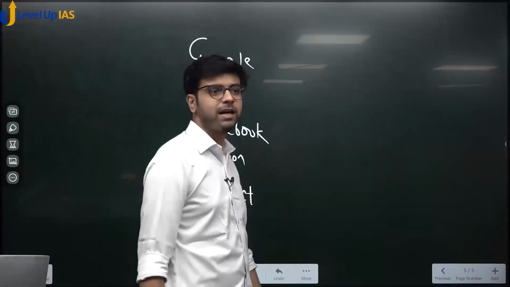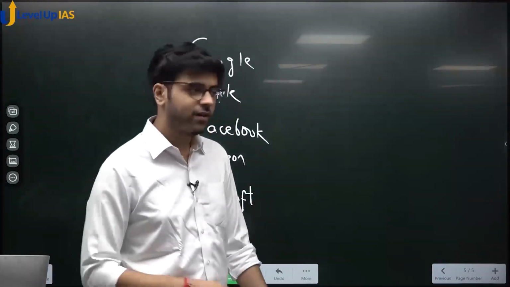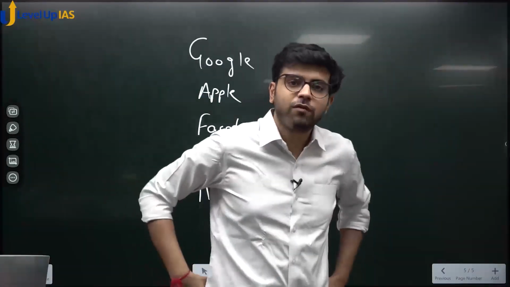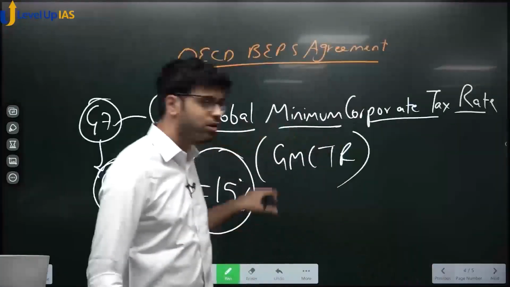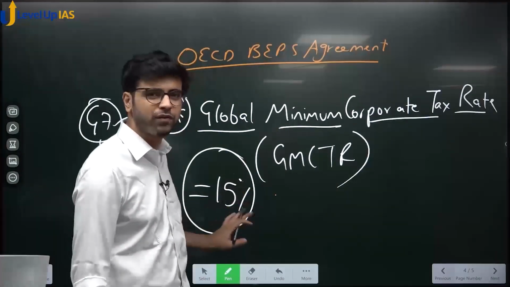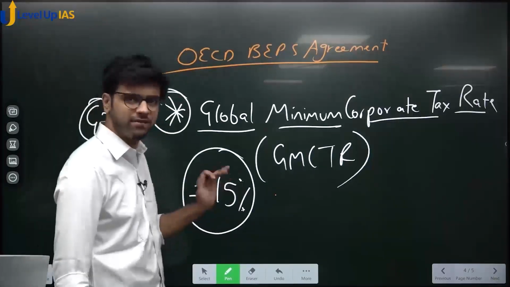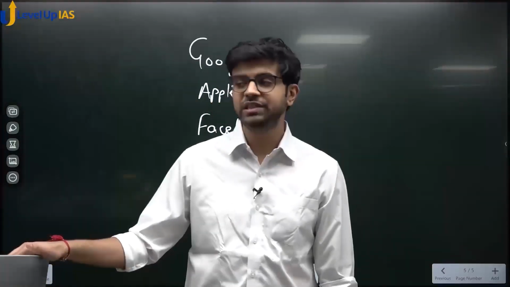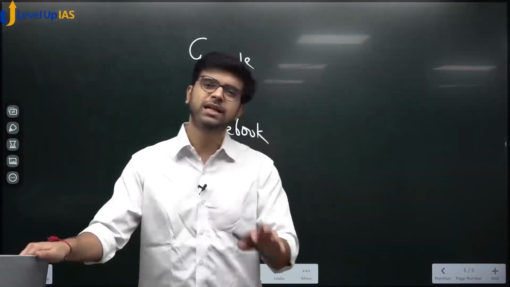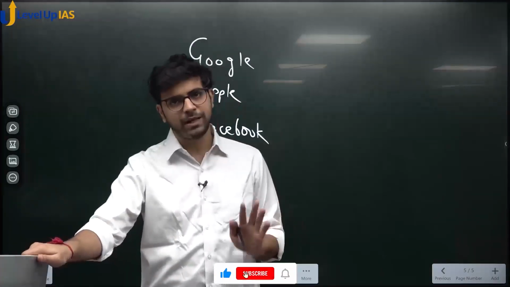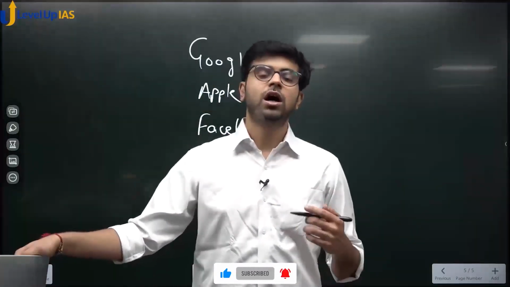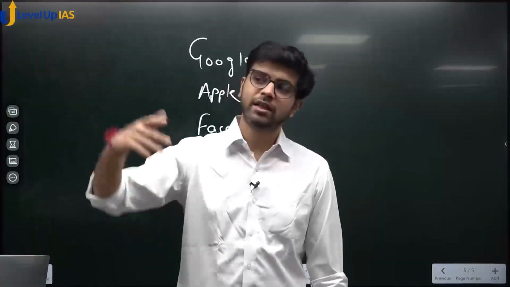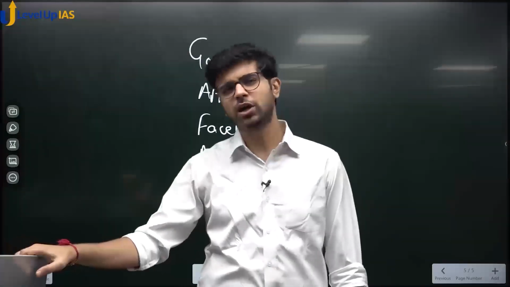Please bear in mind, whenever you tax these companies, these companies are in the news for base erosion and profit shifting. Okay? The agreement is not signed yet, yes or no? This agreement is still in the works. Approximately 15% is proposed by G7 and G20, and OECD will look into it and all of that. What these countries do is they have local legislations, similar to the global minimum tax rate. If Amazon earns so much money in India, then it has to pay a certain amount of tax, irrespective of whether you show your profit elsewhere or not. We have local legislations, right?